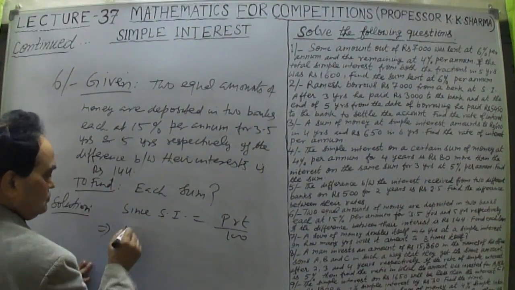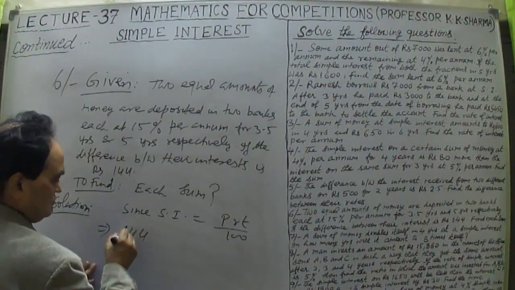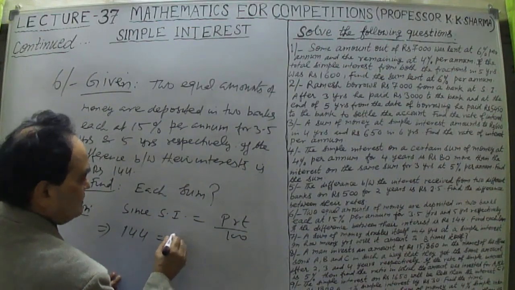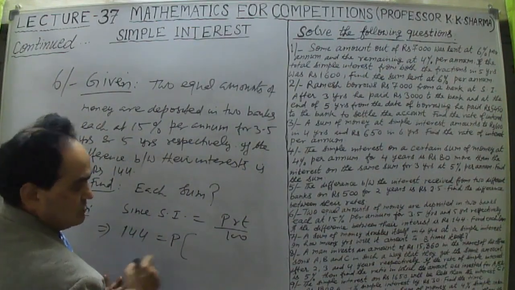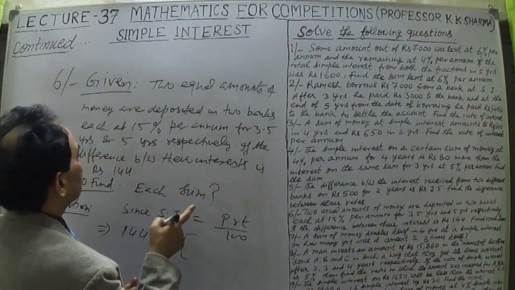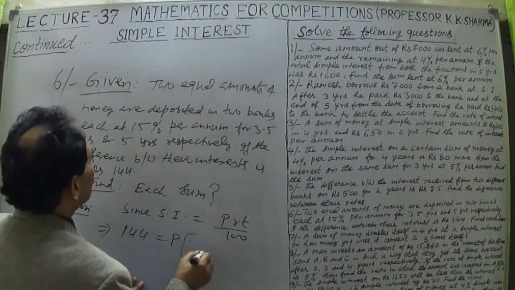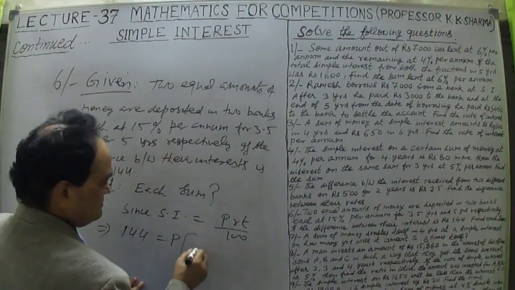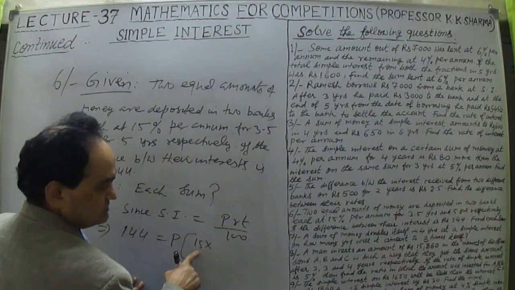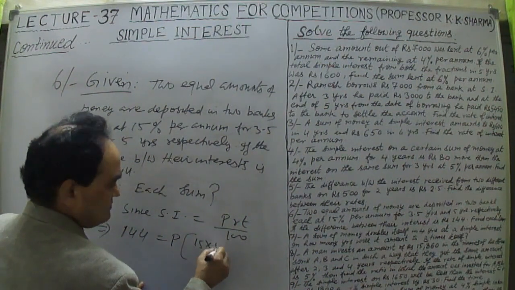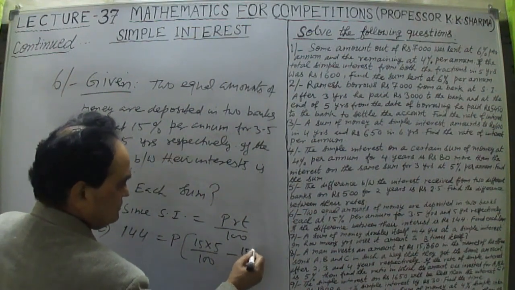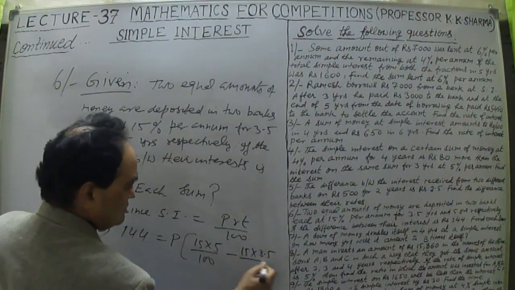This implies that 144 is equal to P, which we take common. The first case is 5 years, rate is 15%, so 15 into 5 upon 100, minus 15 into 3.5 upon 100.